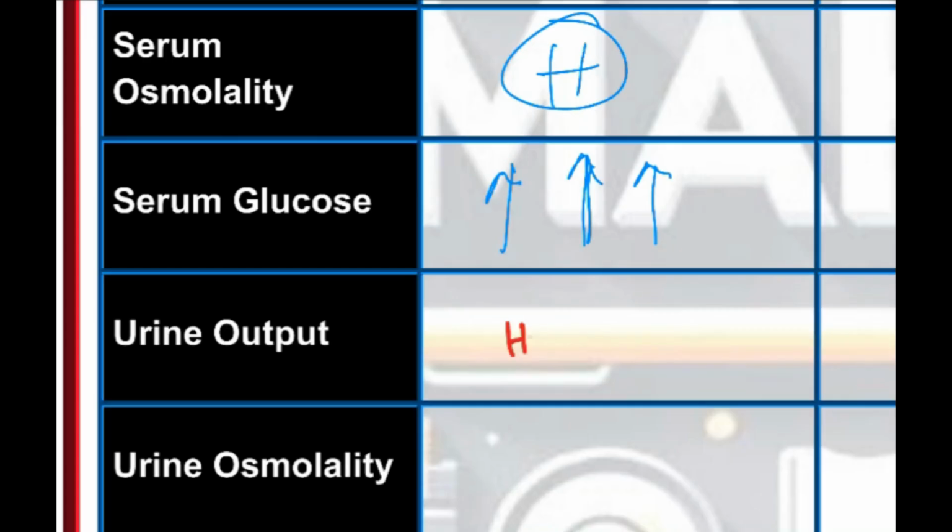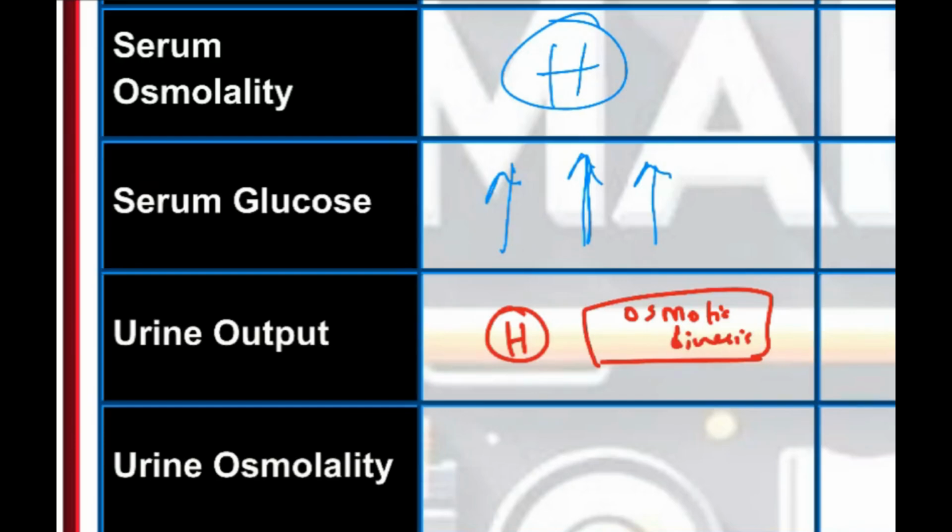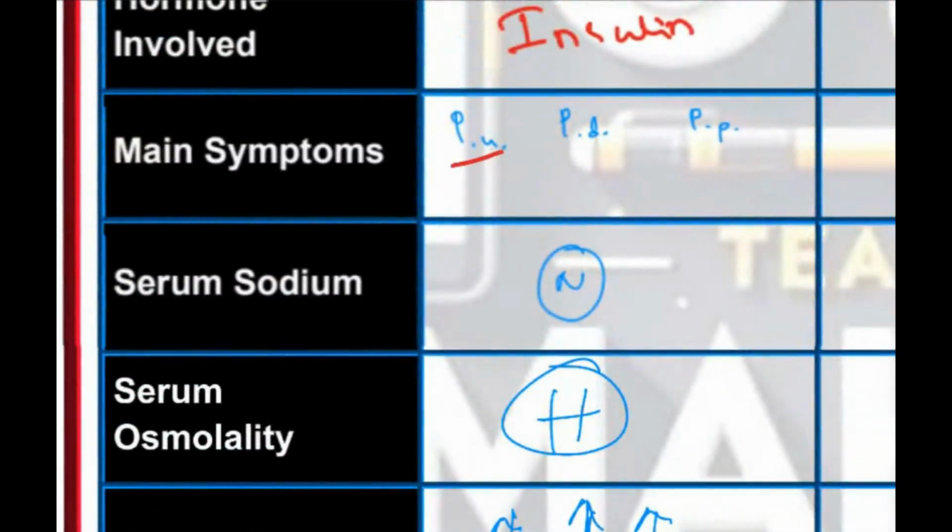Why, sir? Why will urine output be increased? Because of something known as osmotic diuresis, meaning increased level of glucose in the urine. It will drive more water from the blood, so more water gets secreted into the urine. This is osmotic diuresis. That's why we have polyuria. To compensate for dehydration, the patient drinks a lot of water.